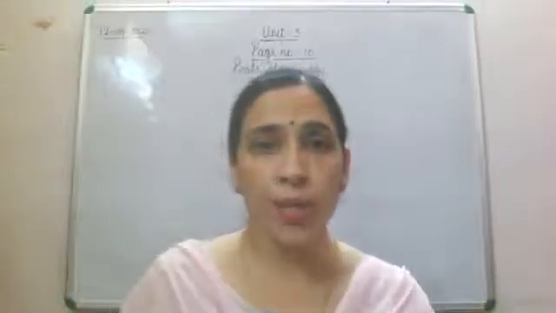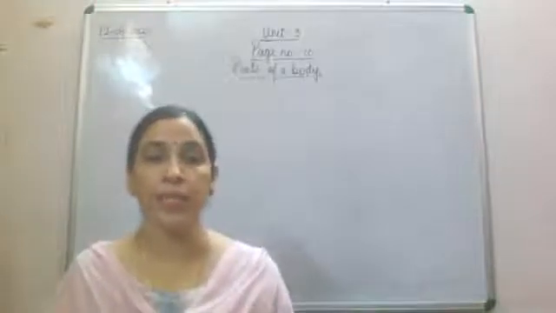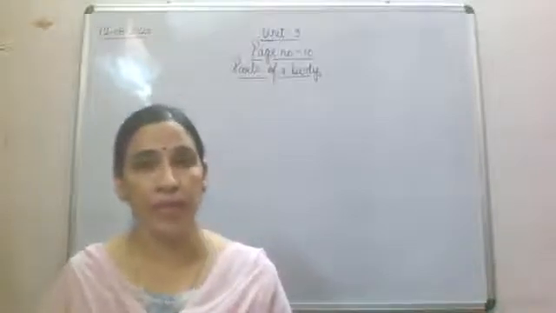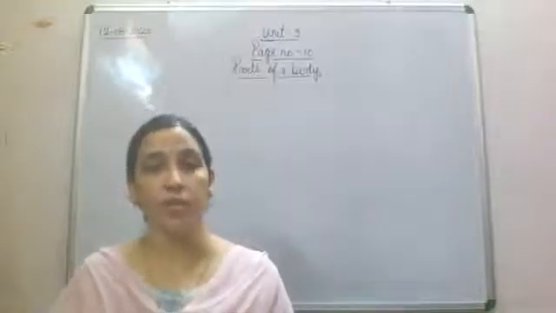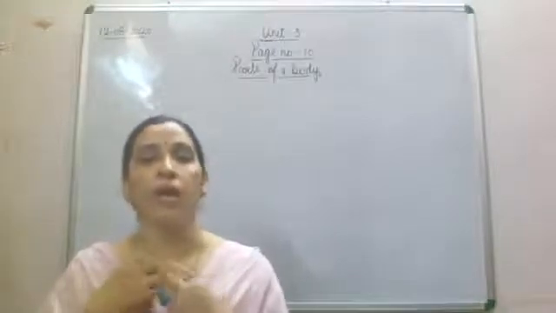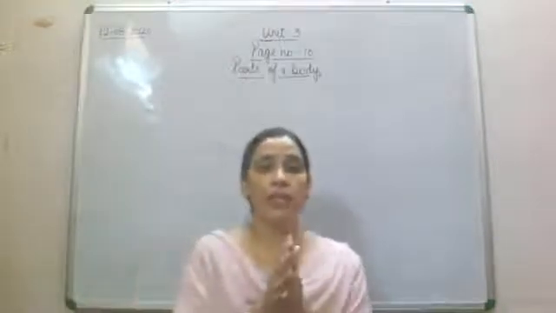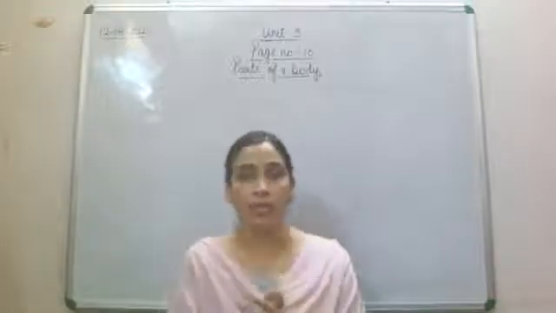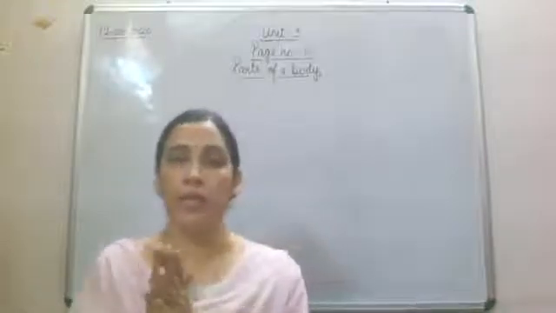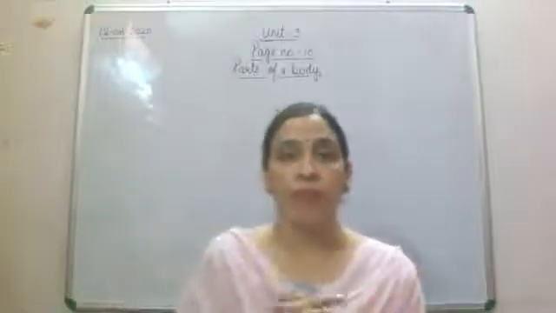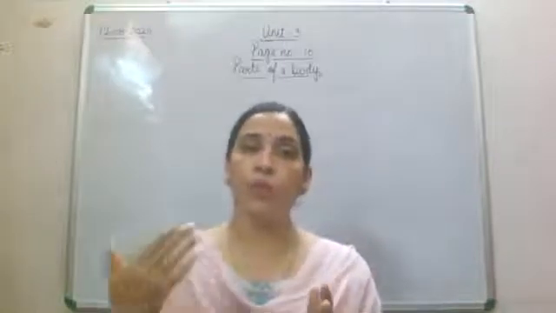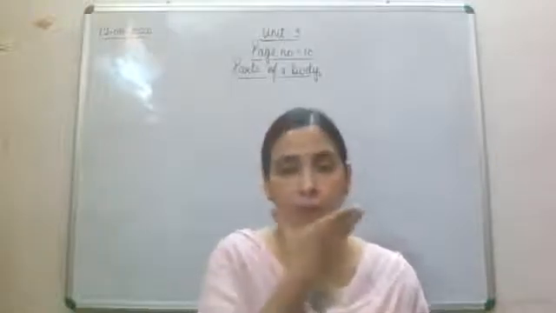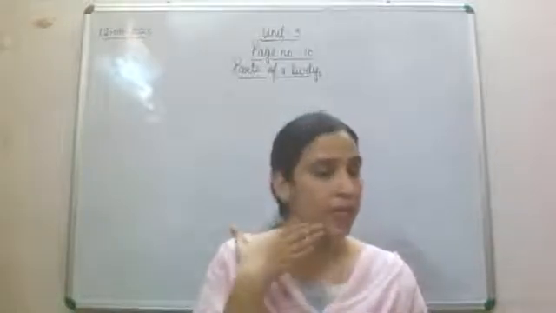So children, now we'll start our unit 3 that is related to science and technology. Now children, we will find page number 10, parts of a body, which is our first topic in science and technology. Science and technology means the things which we study related to science and related to new technology, new things which are going to be invented or which were invented in our life or in our country. So that we are going to find out.